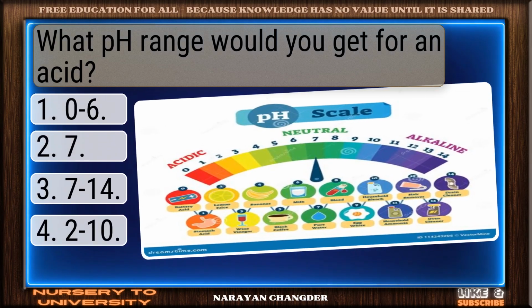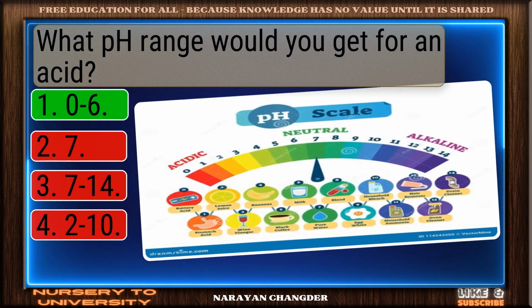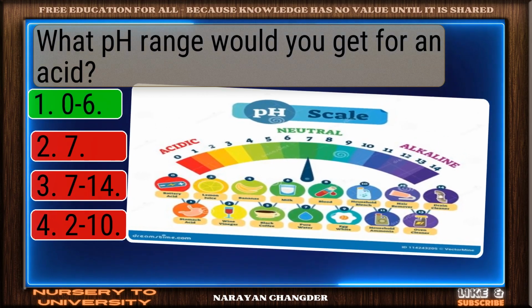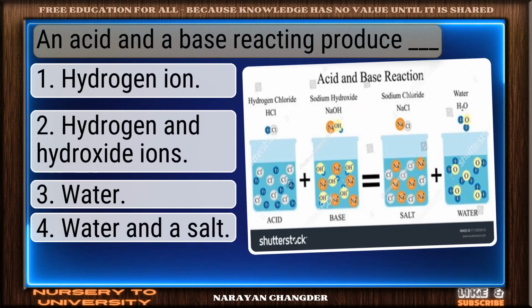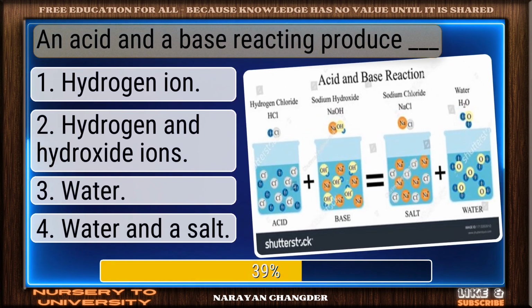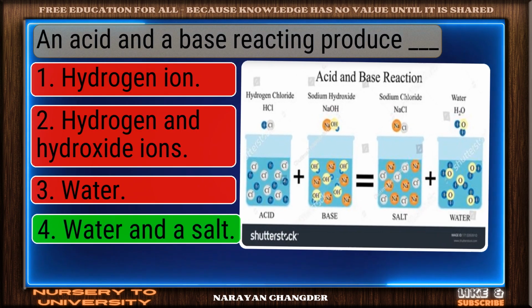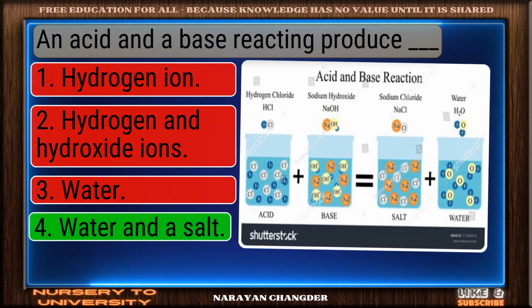What pH range would you get for an acid? On track. 2 to 6 is the correct answer. An acid and a base reacting produce a dash. Nice selection. Water and a salt is the correct and valid answer.